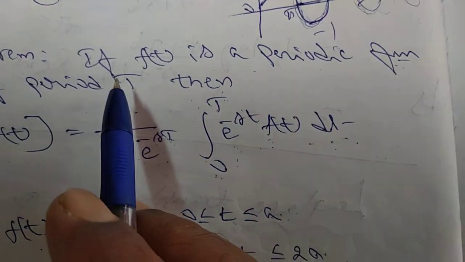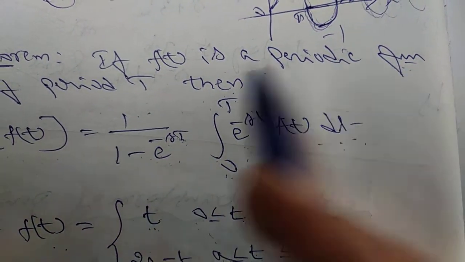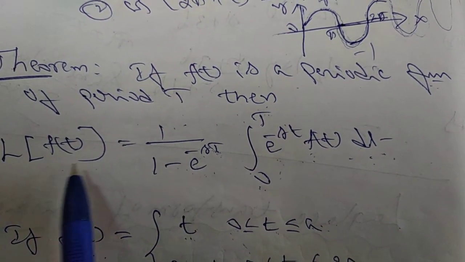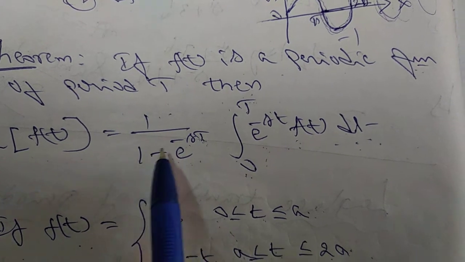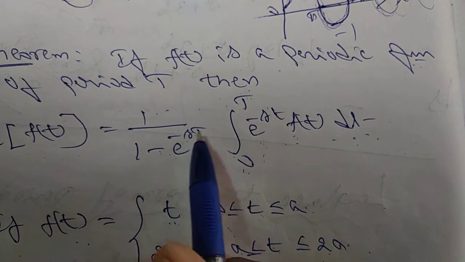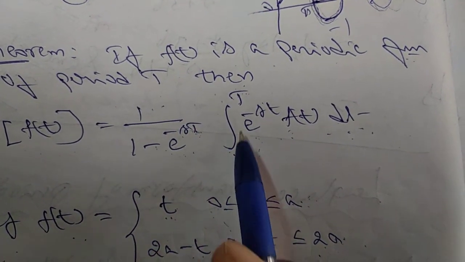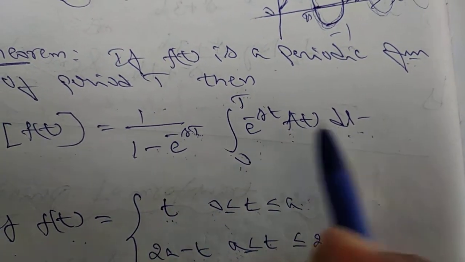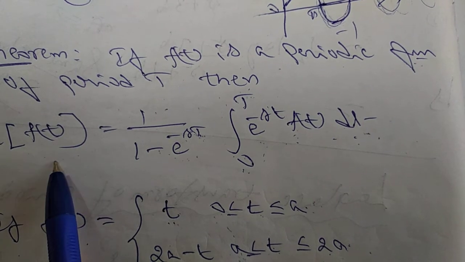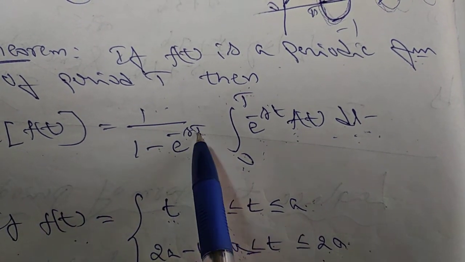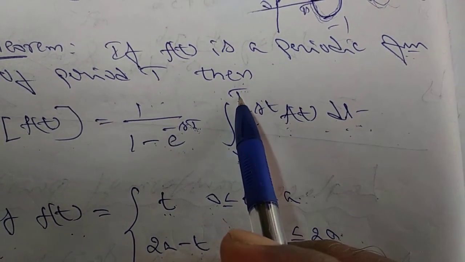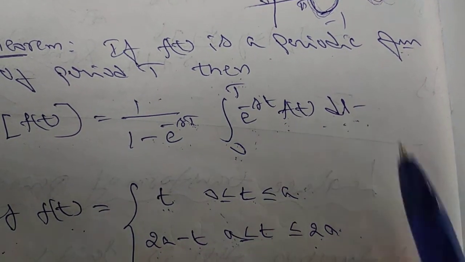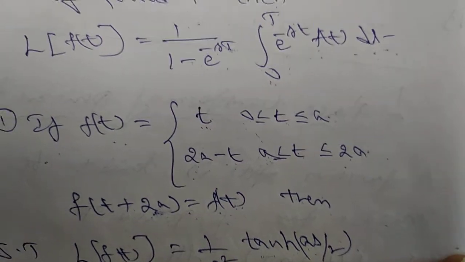So here one theorem is there. What is that theorem? If f of t is a periodic function of period T, then the Laplace transform of f of t is equal to 1 over 1 minus e power of minus sT, times the integral from 0 to T of e power of minus st f of t dt. In the examination they will ask the statement only, there is no proof. Here this is capital T and this is capital T. What does this capital T represent? The period.